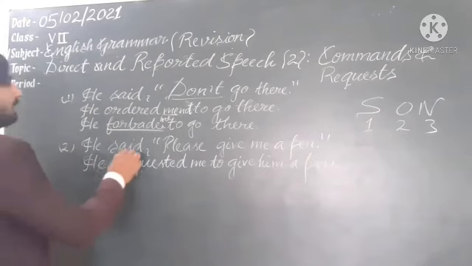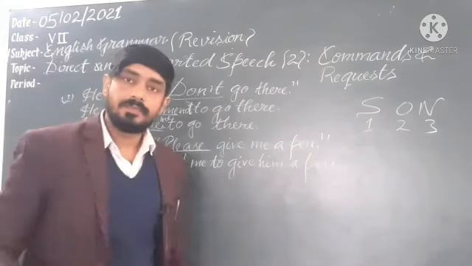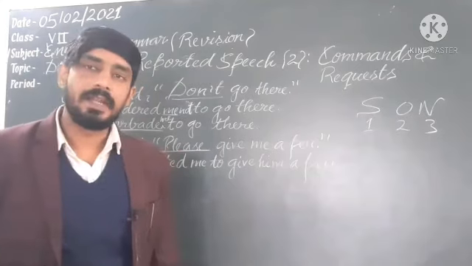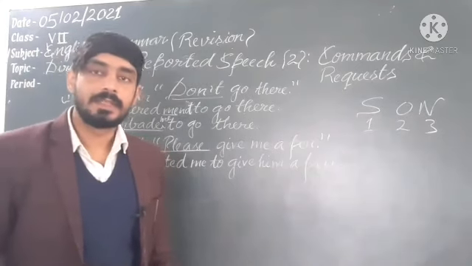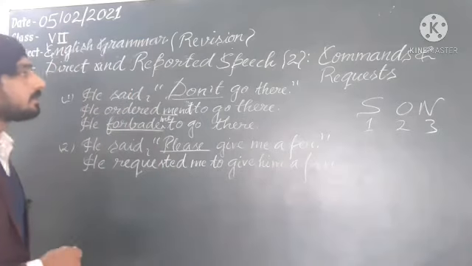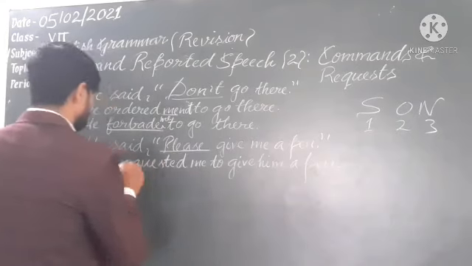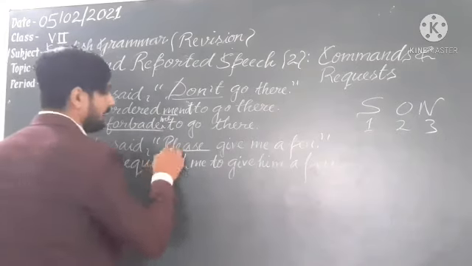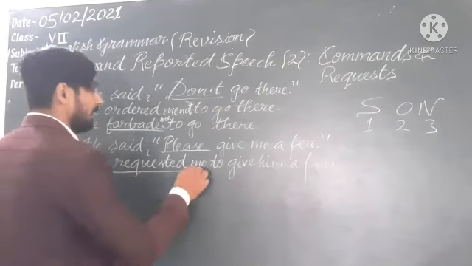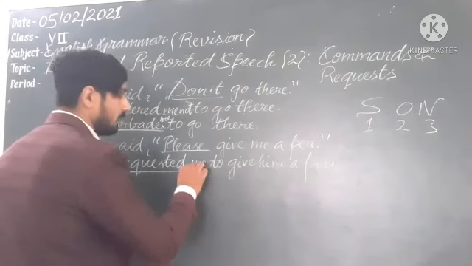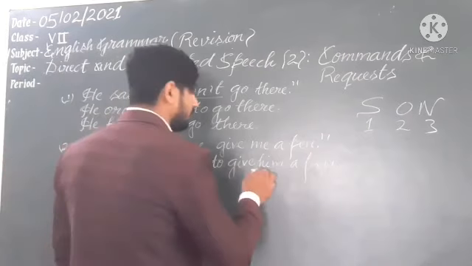The next sentence is: He said, please give me a pen. If we get the word please or kindly, we will omit these words in indirect speech. Understand? So see here, he said, so please means requested. He requested. We put the object here: me, he requested me to give.